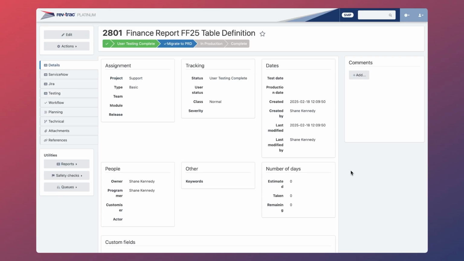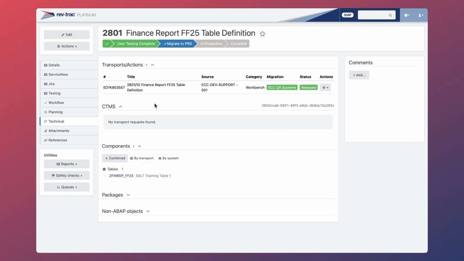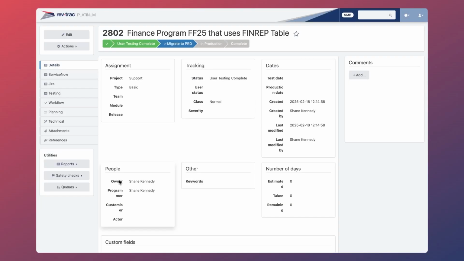We're beginning this demonstration at the point in time where our two changes are in the quality system and have just undergone user testing. Here, we can see request 2801. Heading to the technical tab, we can see that the request contains transport ending 3557, consisting of the table zfinrep_ff25, which is our table definition.